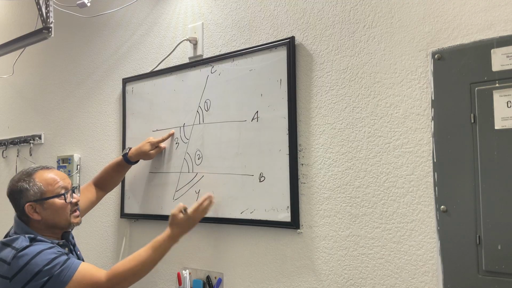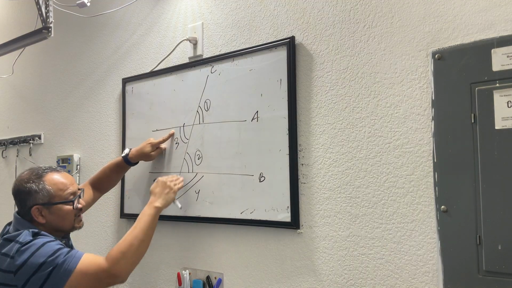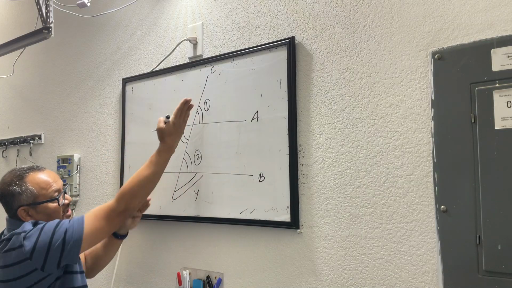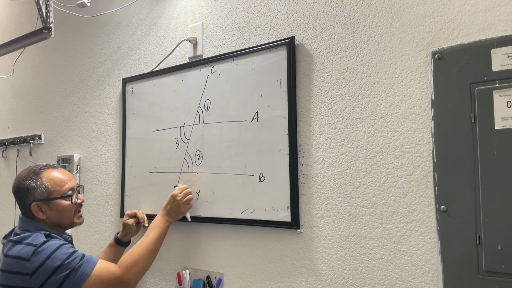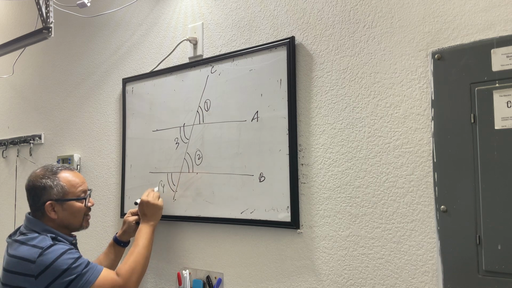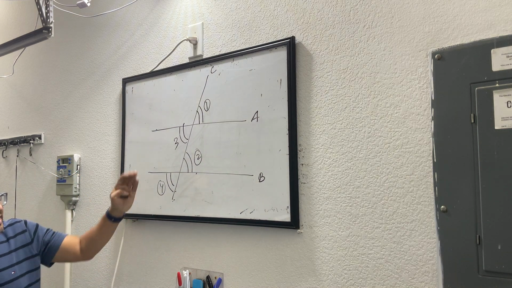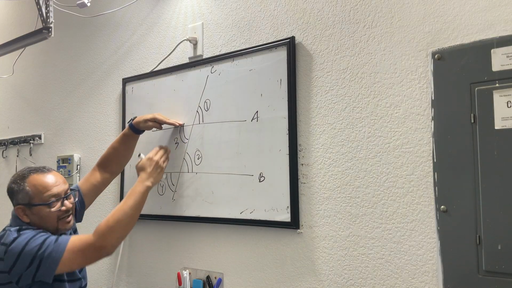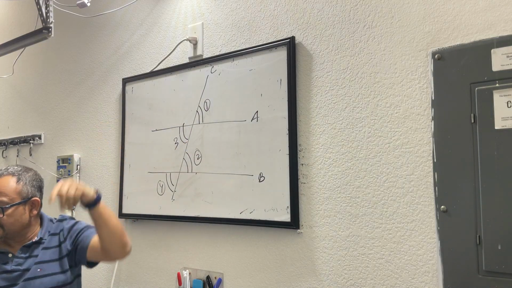This is below this line, this is also below the line, but look at the side. This is not on the same side of the intersecting line. So for angle 3, my corresponding angle will be here. Now these two are corresponding angles because both are on the same side of the intersecting line and both are below the two parallel lines.